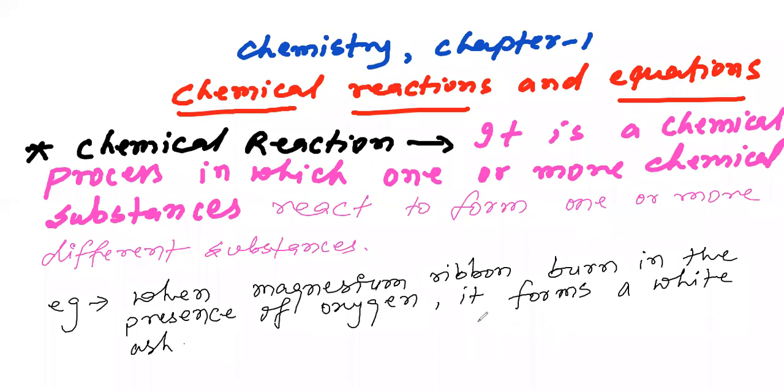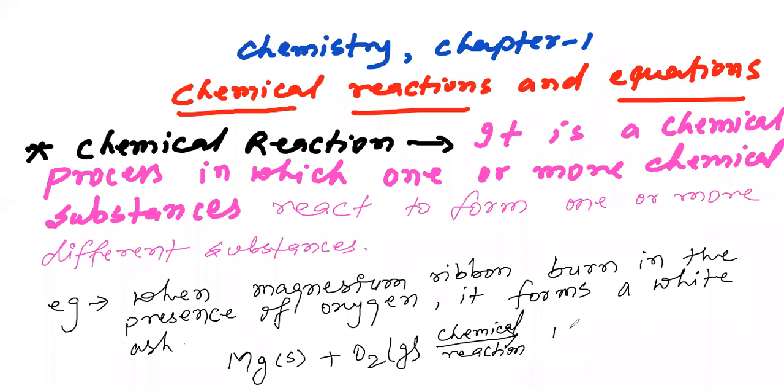In symbolic form, it is represented as magnesium in solid form combined with oxygen in gaseous form. Here a chemical reaction takes place, and this forms magnesium oxide. This is the ash. It is magnesium ash, and its color is white.